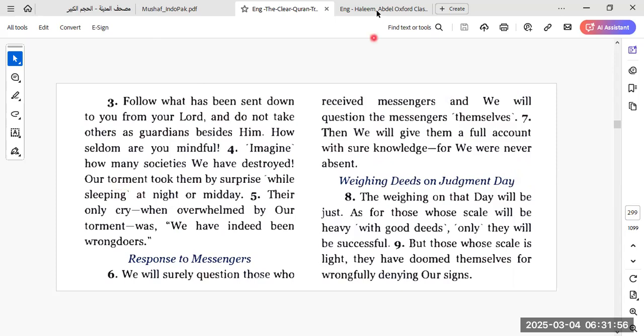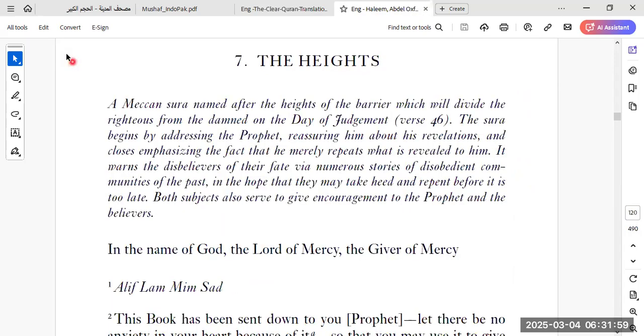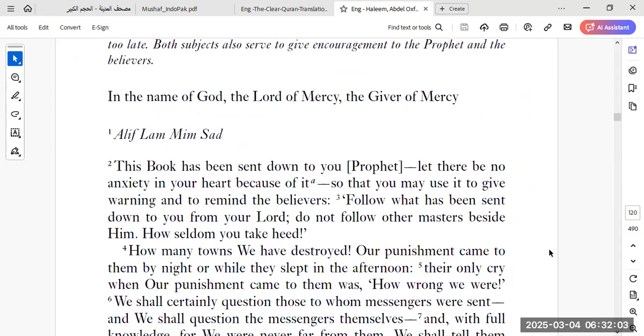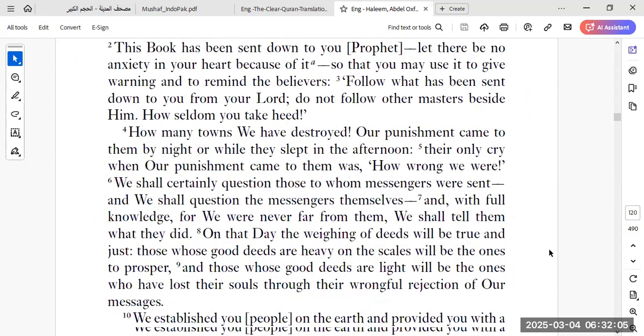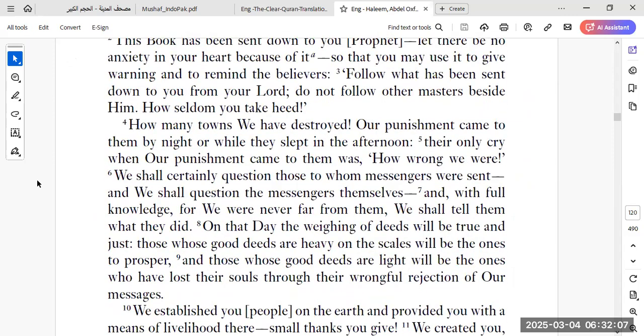And if you see Abdul Halim, another, he uses a modern day English translation. So he's saying, how many towns have we destroyed? Right? Qarya can be a town, it can be a village. So how many towns we destroyed? Our punishment came to them by night or while they slept in the afternoon. And the only cry when our punishment came to them was, how wrong were we? All right.